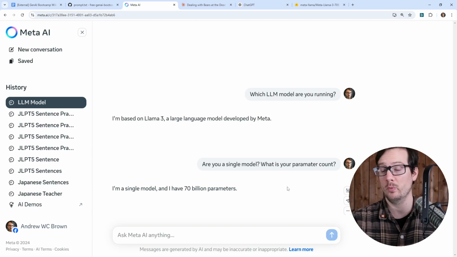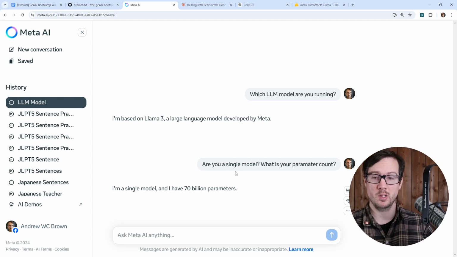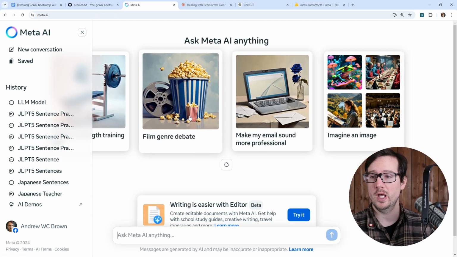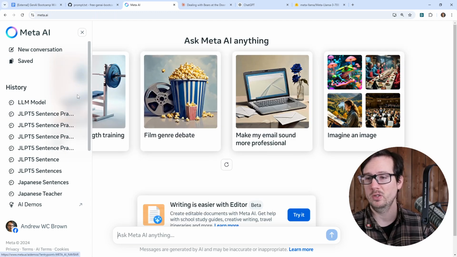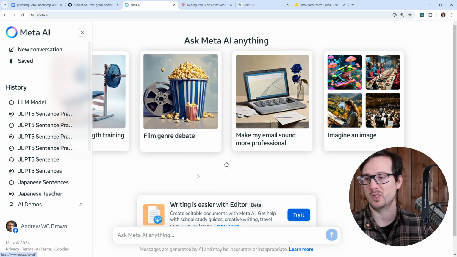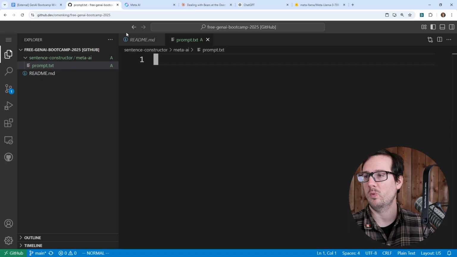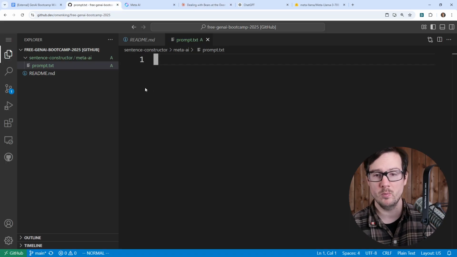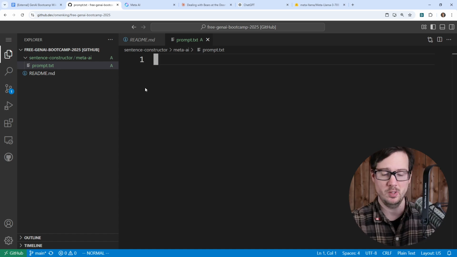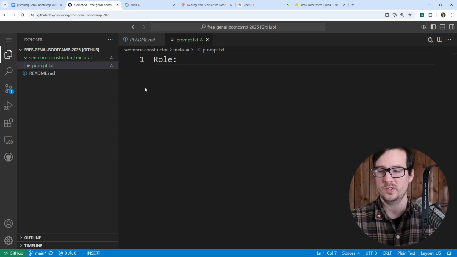And so now we know that we're working with Llama, the Llama 70 billion parameter model, which is actually a pretty decent model. And I'm going to go ahead and make a new conversation. You can see I have a huge conversation history here because I was trying this earlier. But let's go ahead and start defining what we want this to look like. So I'm going to go over to here. When I'm working with models, usually I just start really simple. And I'll just say role. I'll just say Japanese language teacher.